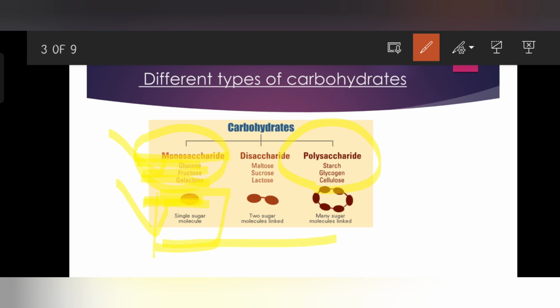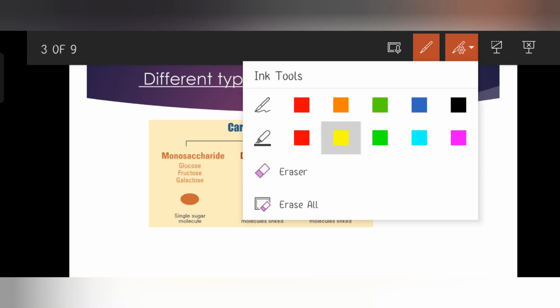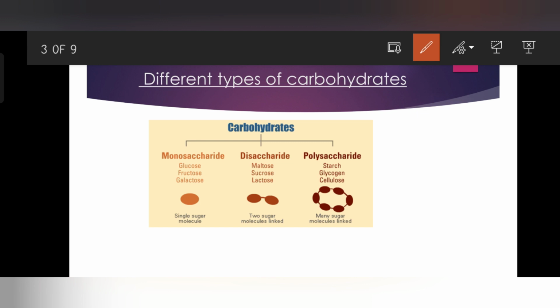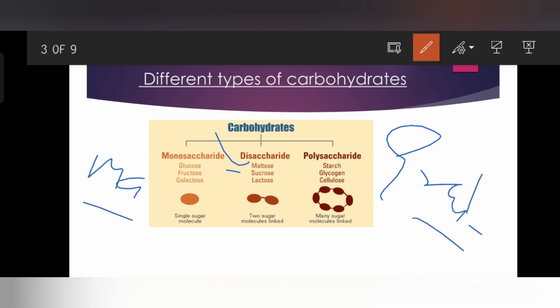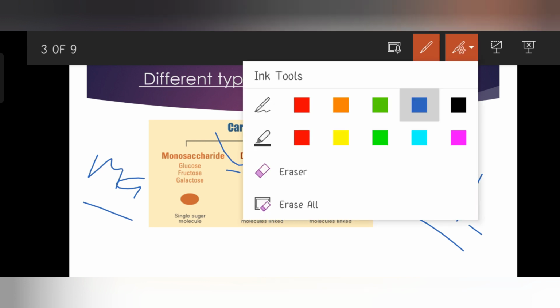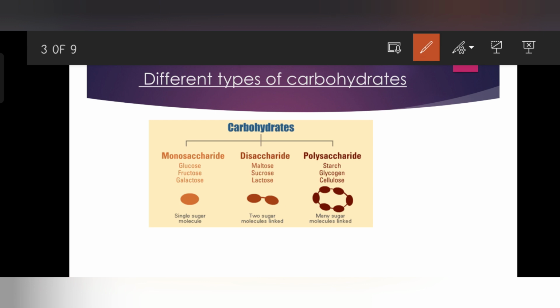Second, we will move to disaccharides. These are disaccharides like maltose. Maltose is grain sugar, which we get from maize, which gives the malt sugar. Next, sucrose, which you can obtain from sugar cane, right?